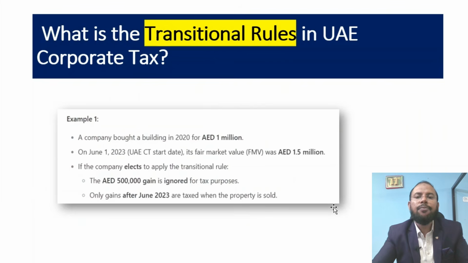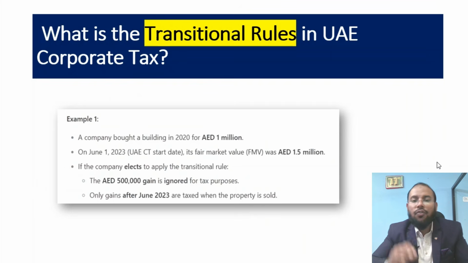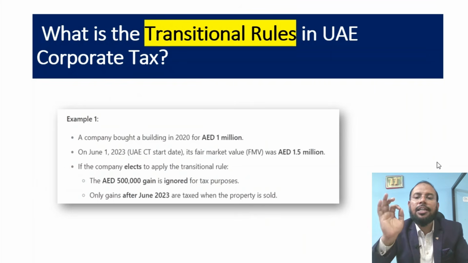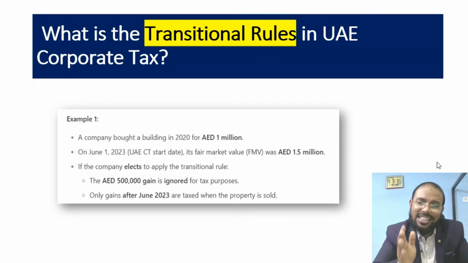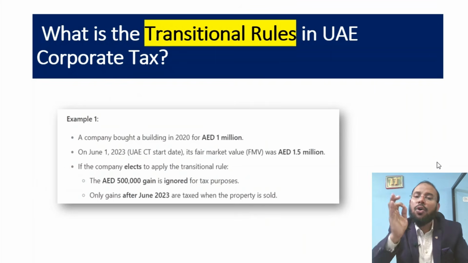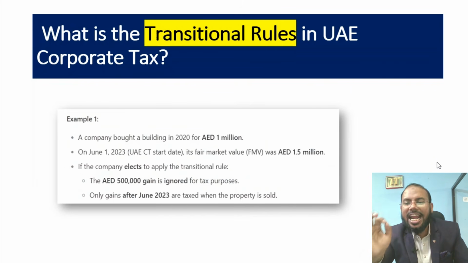Further, what is the transition rule in UAE corporate tax? For your understanding, I will take an example. A company purchased a building in 2020 for 81 million. On the first tax period when they started, maybe for your situation 1st Jan 2024, its fair market value was 81.5 million.